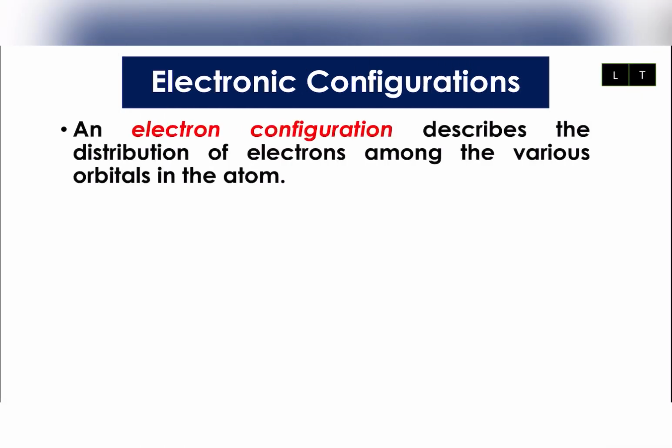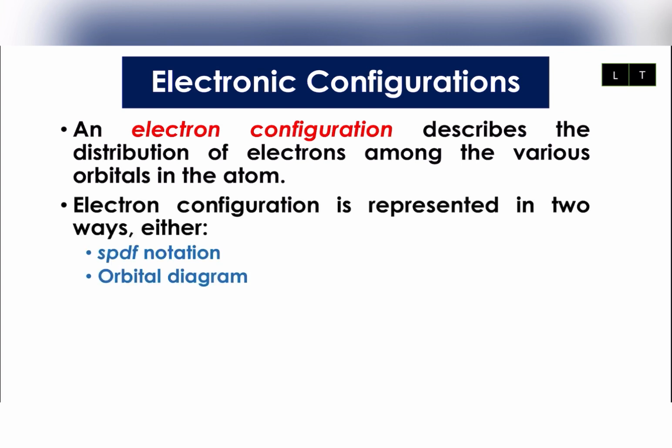As I mentioned before, electronic configuration is how you represent the electrons in various orbitals of an atom, and we have 2 ways here. The first one is SPDF notation and the second one is orbital diagram. If I take carbon as my example, I have 6 electrons for carbon.